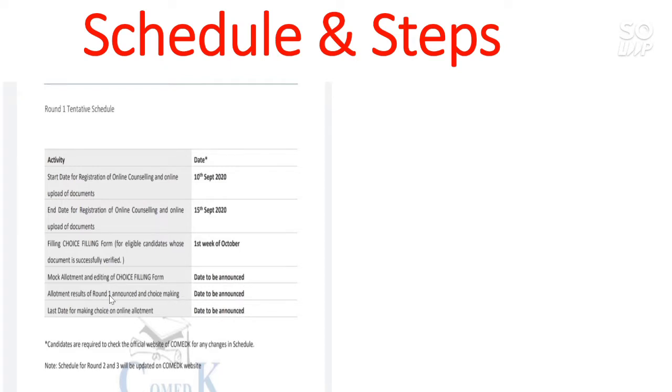And the other things, that is the allotment result of round 1 and choice locking, the date for this is due to be announced. And the last date of making choice on online allotment is also due. The dates for the second round and third round of counseling will be updated on the COMEDK website, so check the website regularly for further information.